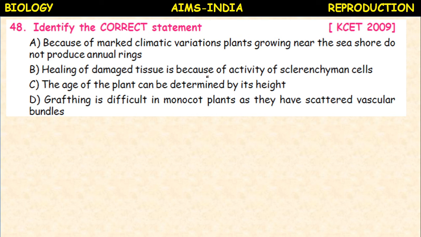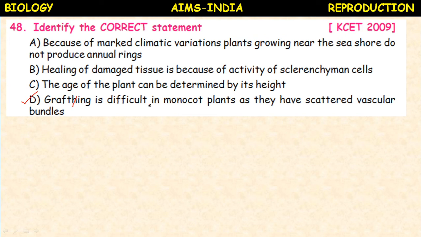Okay. So here related to the method of reproduction, we have to select. So it is grafting. Grafting is not possible in monocot plants due to the scattered vascular bundles.